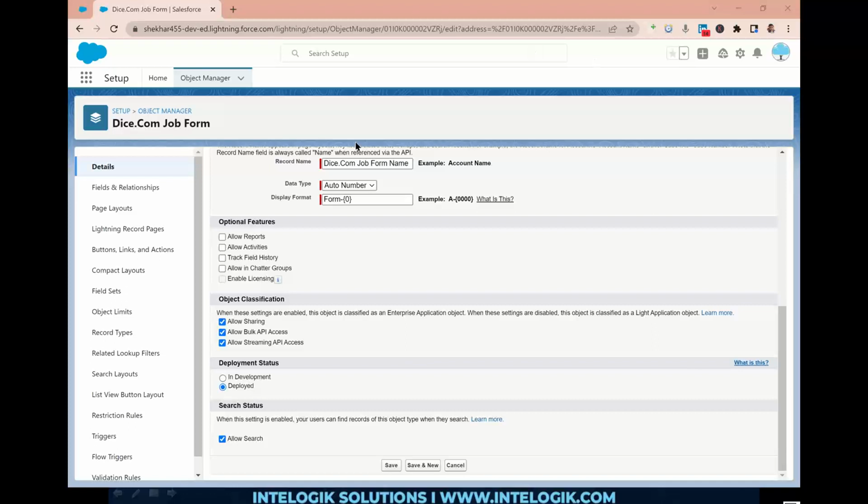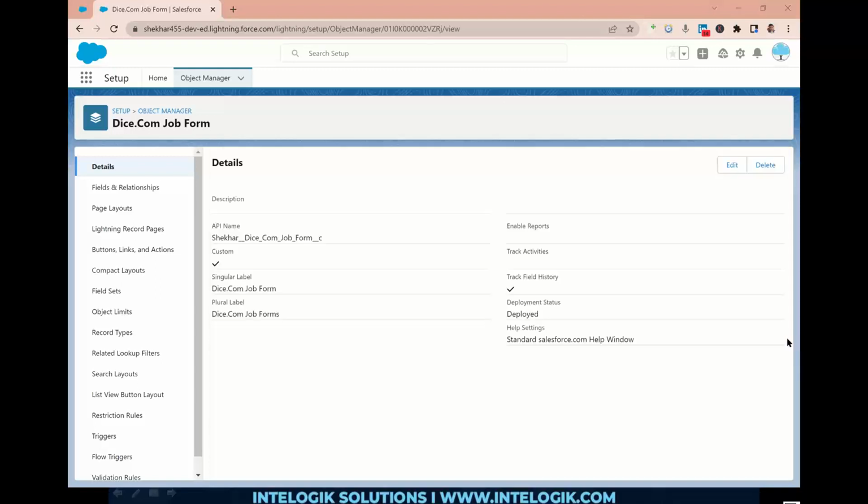Yes, correct answer, guys. Track Field History is the solution. By this, you will give permission to Salesforce to track the data of your object. Without your permission, Salesforce will not do it. So give the permission and say yes. Permission given. Now track my object's data. Okay, permission granted. But guys, after this also, Salesforce will ask you one question.